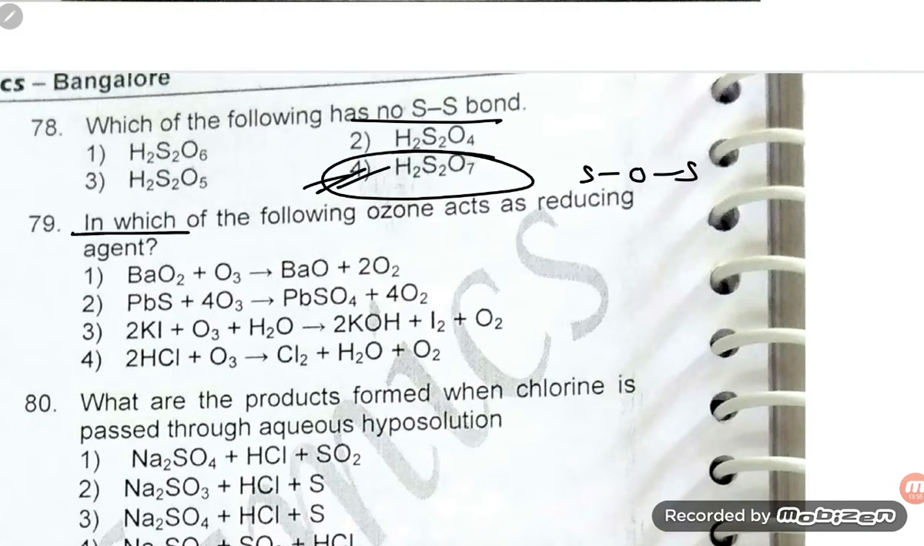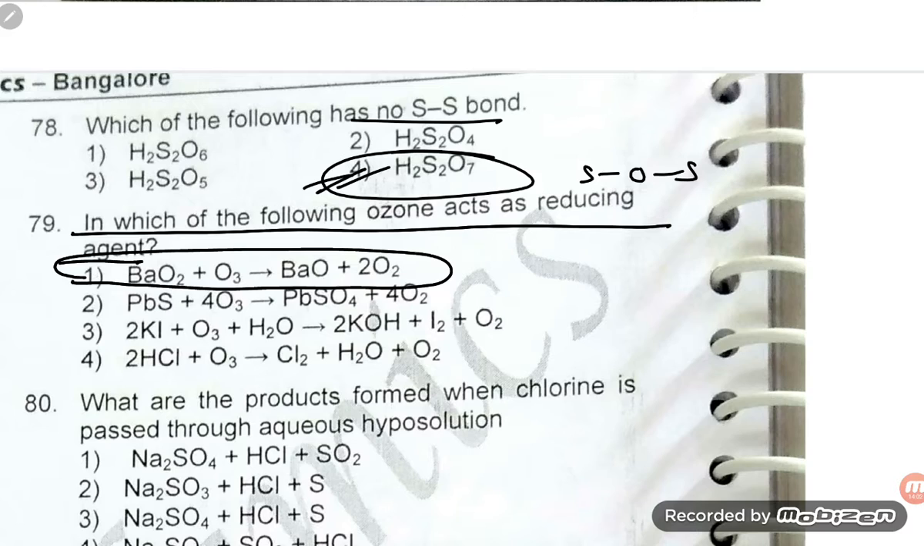79. In which of the following does ozone act as a reducing agent? Okay, so BaO2 plus O3 gives BaO, because here the oxidation number is 4 and here the oxidation number is how much? 2. So in this reaction, ozone is acting as a reducing agent, students.